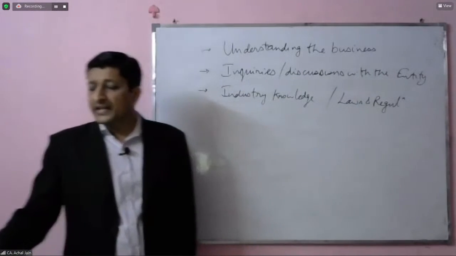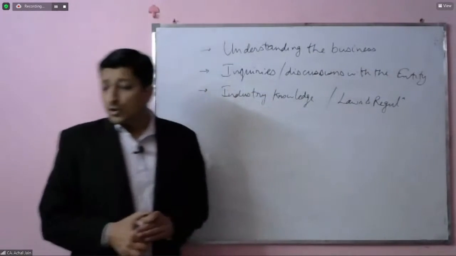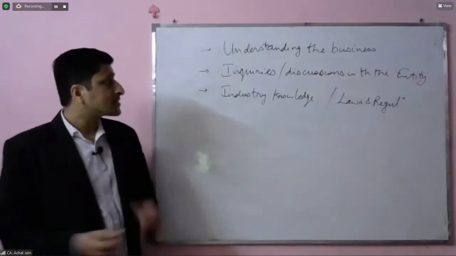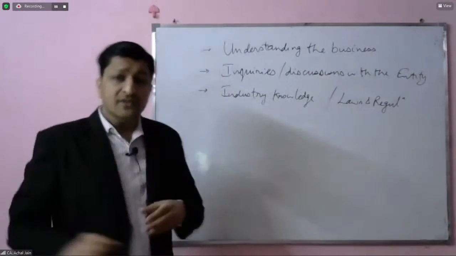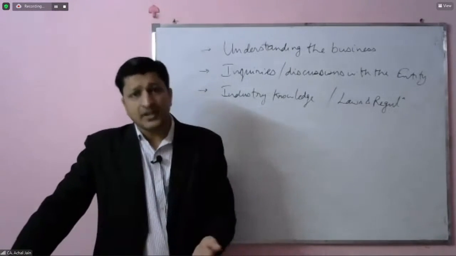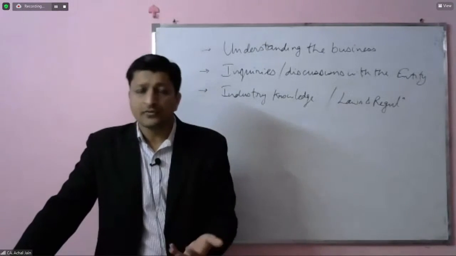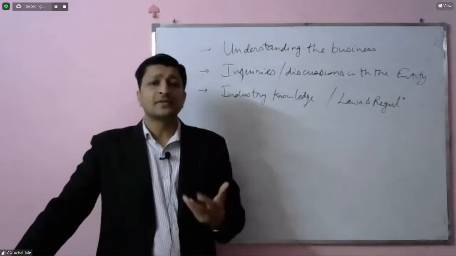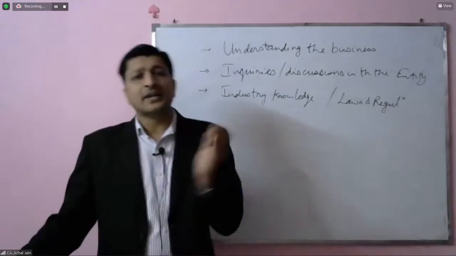And audit is one area which requires knowledge of various areas on the part of the auditor. Because if the auditor does not have the knowledge, how will he perform the audit? How will he check it? If you have to check something, it's very important that you have knowledge of that. Only then will you be able to make out whether it's going correct or incorrect.